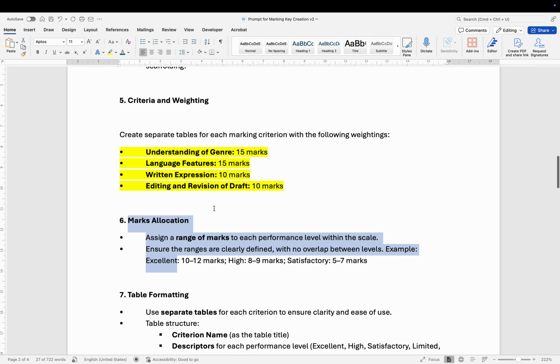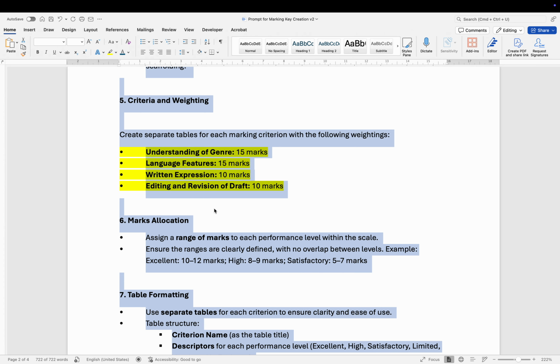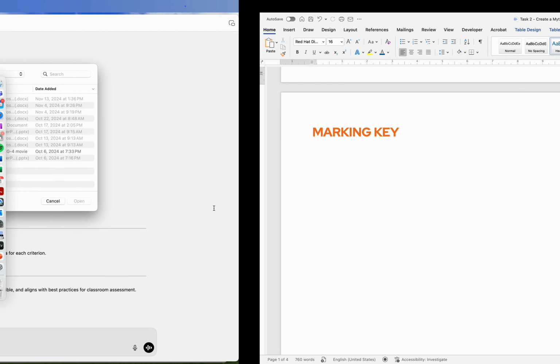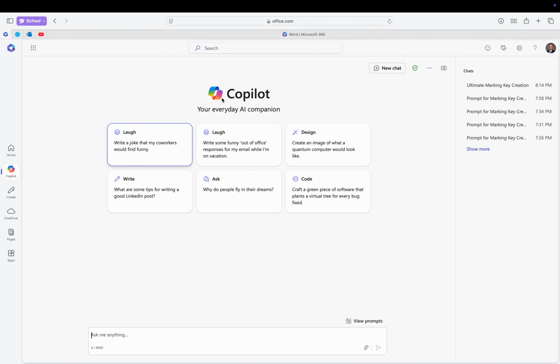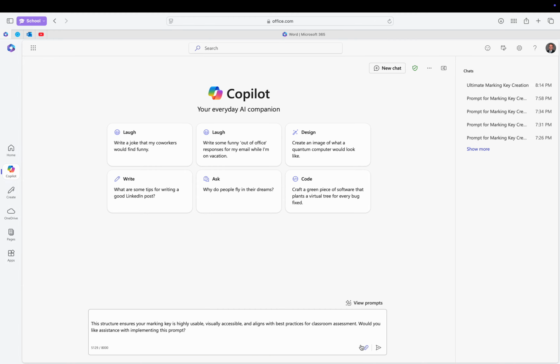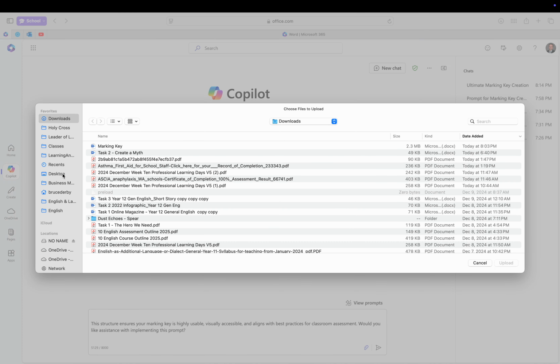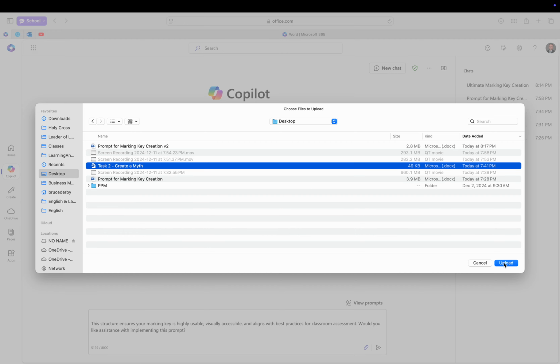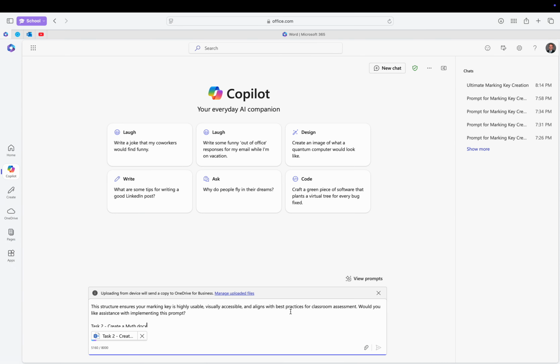So what I'm going to do, I've got my task, I've got my prompt. So Command A to copy the whole text, and let's slide this way over to Copilot. One thing I think, ChatGPT versus Copilot: Copilot is actually pretty good at generating tables that are well formatted. So I'm going to paste in my prompt. I'm going to go and grab my file from my desktop, create a myth, and it's going to warn me that I've already got a file in there. Cool, let's use the older file instead because I've been testing this out.